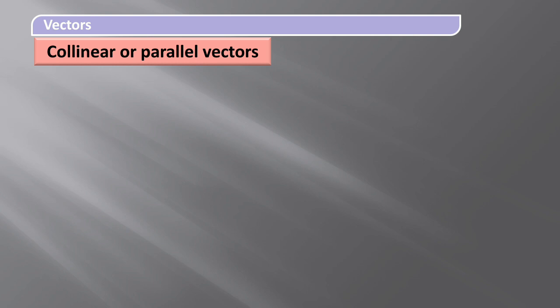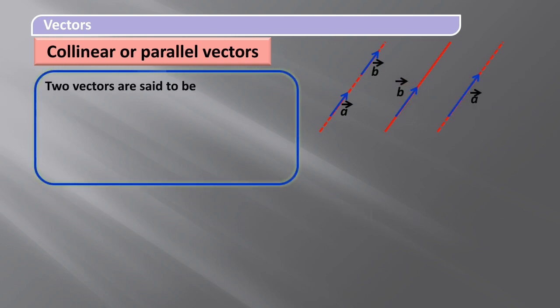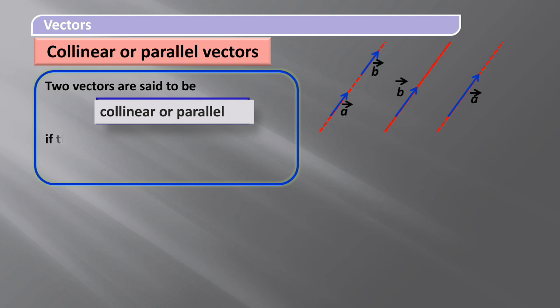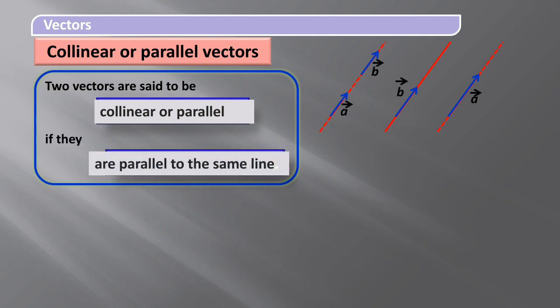Next, the type collinear or parallel vectors. Dear students, observe here, there is a line. On that line only, we can consider the 2 vectors A and B, or else we can consider 2 lines, and on those 2 lines we can observe that there are 2 vectors. Therefore, 2 vectors are said to be collinear or parallel if they are parallel to the same line.